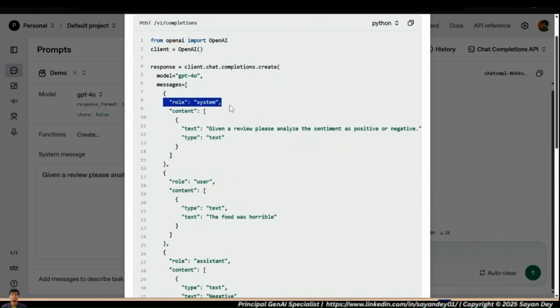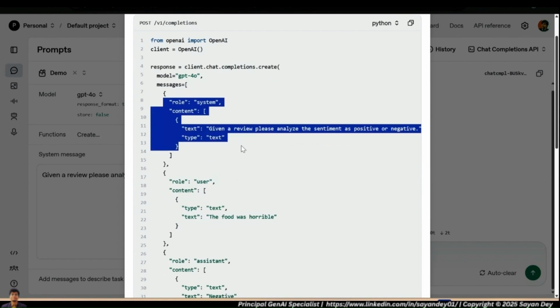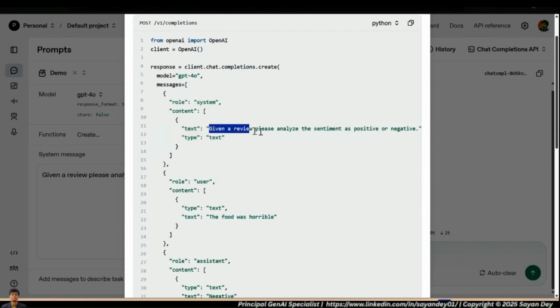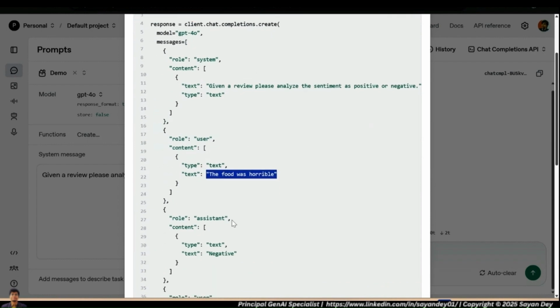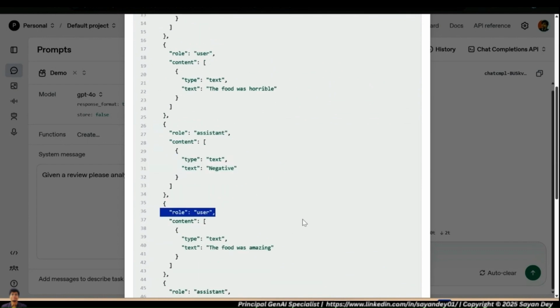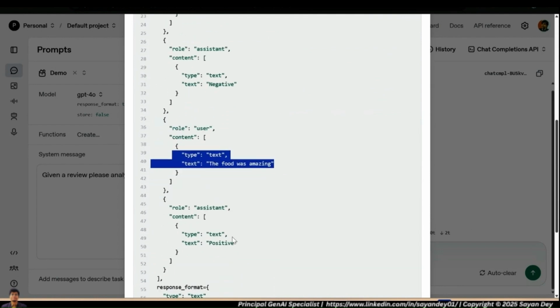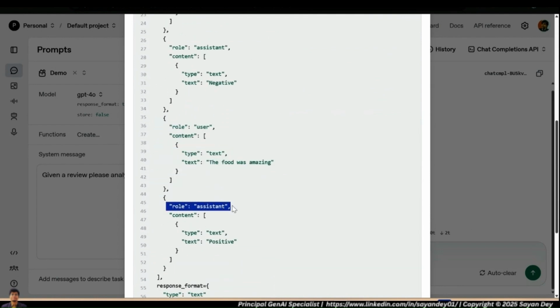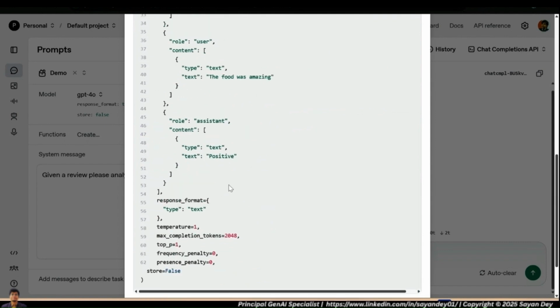Role system, and then you give the system message. Remember, this is exactly what I wrote, right? System is the system message. Role user, this is the user message: the food was horrible. And this is the assistant response we got, right? Role assistant, and the assistant responded: negative. And then we asked another user question, role user, the food was amazing. And based on that, the assistant responded, role assistant, positive. You can see this is exactly how it will happen.